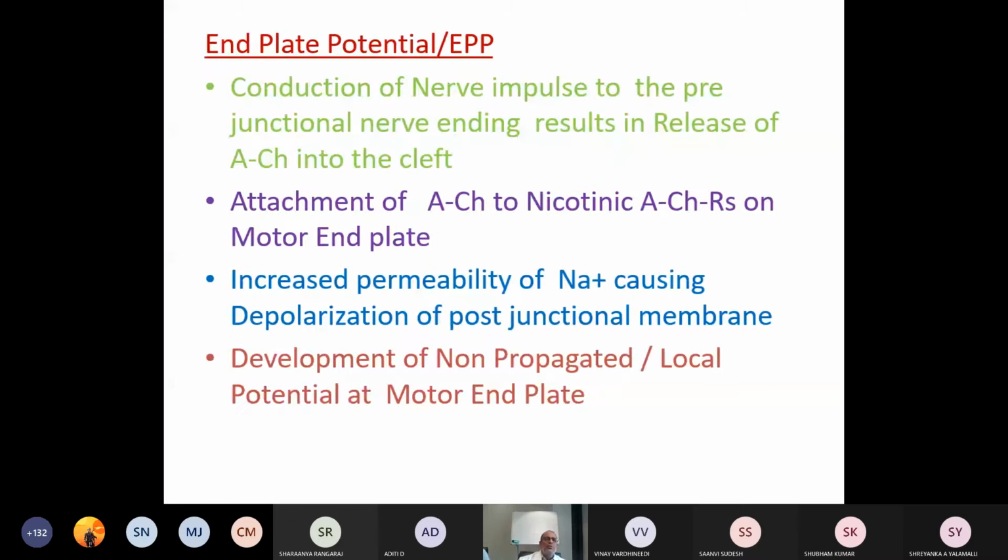So, end plate potential. We have already mentioned the motor end plate. There is conduction of the nerve impulse to the pre-junctional nerve ending, resulting in the release of acetylcholine into the cleft. As a result, acetylcholine attaches to the nicotinic acetylcholine receptors on the motor end plate, and there is an increased permeability to sodium causing depolarization of the post-junctional membrane, which results in the development of a non-propagated local potential. A non-propagated local potential at the end plate is called the end plate potential. Understood? So we have to know that.